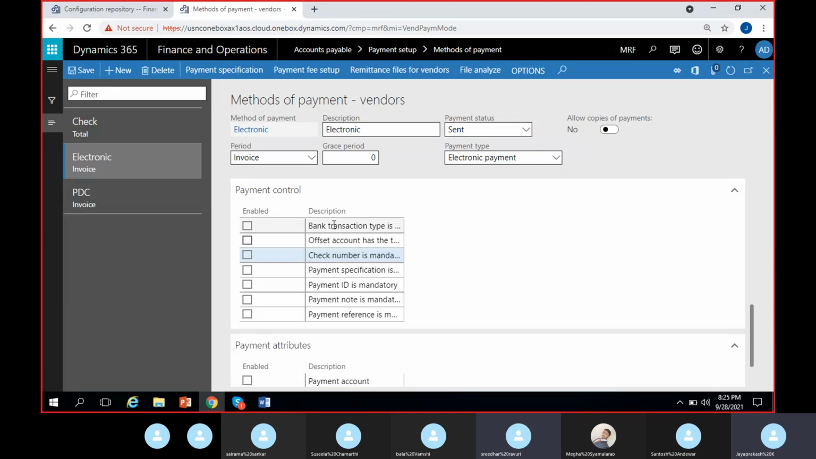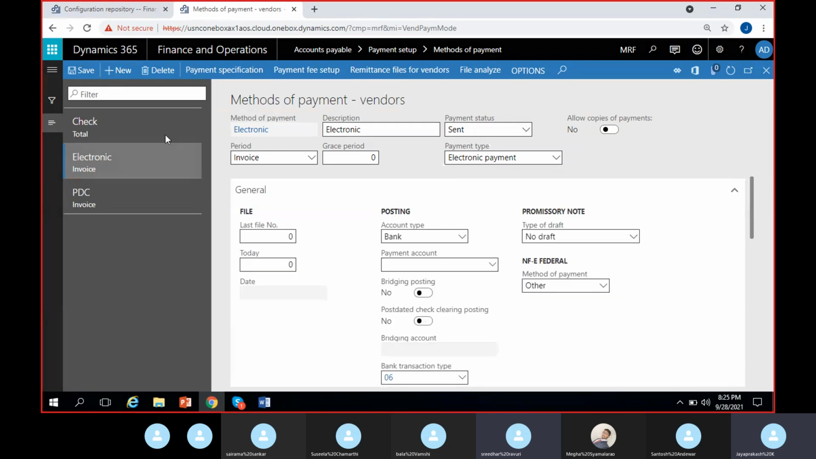For this electronic payment, since it's always bank, I'm selecting bank transaction type is mandatory and offset account has the transaction type as bank. Check number is not needed because it's electronic, so there won't be any check number. So I'm disabling check number mandatory. You can keep payment reference as mandatory also, so that you can enter some payment reference. When you do electronic payments, you generally get payment reference numbers, right? Normally for UPI transactions also you'll get payment reference numbers. So in that process you can use it. Payment reference is mandatory. That's all.